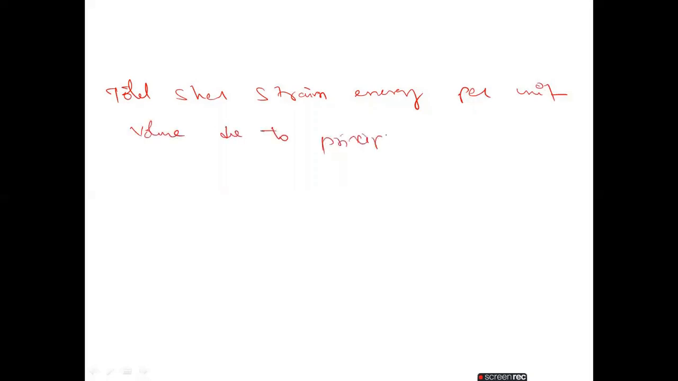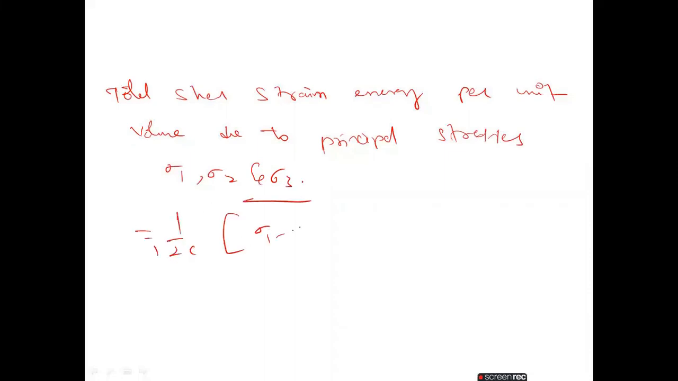So from this, what we have to do? First, you have to calculate the total shear strain energy per unit volume due to principal stresses sigma 1, sigma 2 and sigma 3. The formula, we know, is 1 by 12c into (sigma 1 minus sigma 2) whole square plus (sigma 2 minus sigma 3) whole square plus (sigma 3 minus sigma 1) whole square.